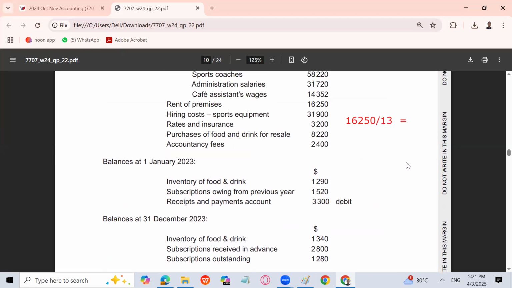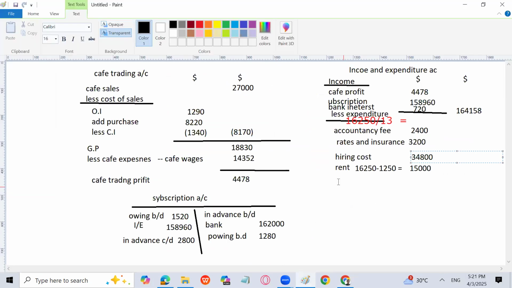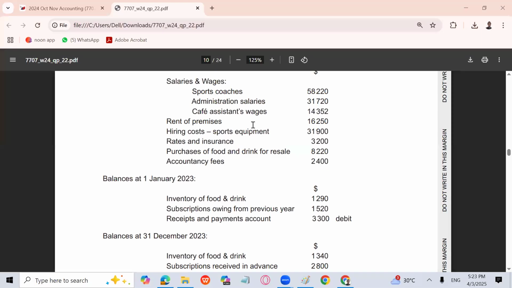Next is sports coaches salaries and wages, 58,220, and admin salaries. Yes, so salaries of sports coaches, sorry for the trouble, is 58,220 and admin salaries is 31,720.